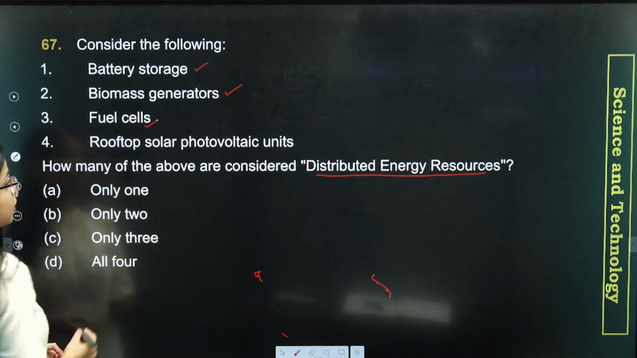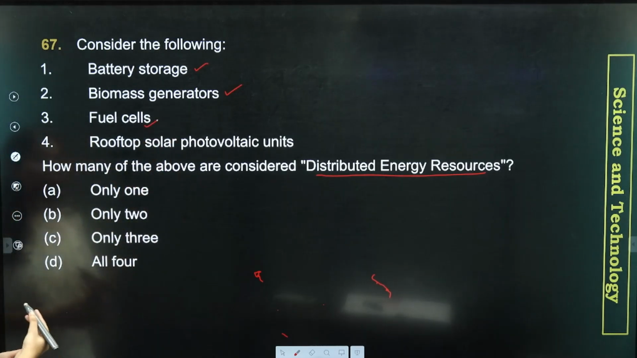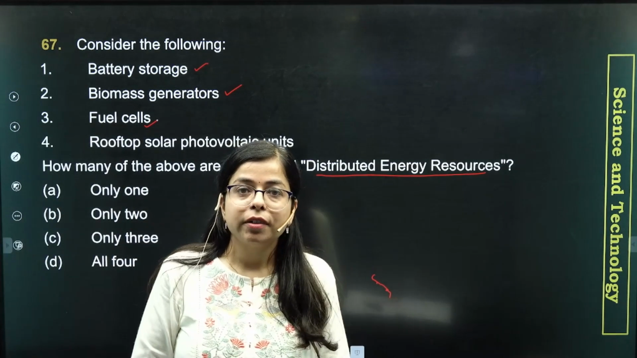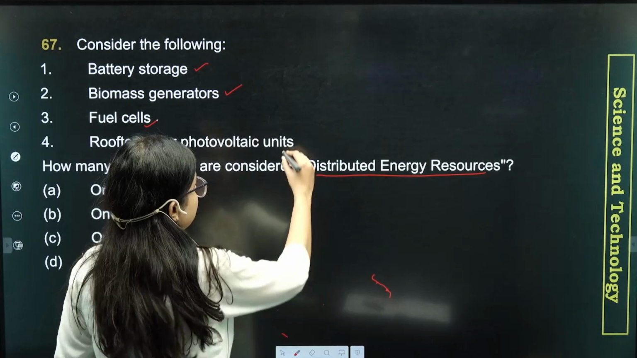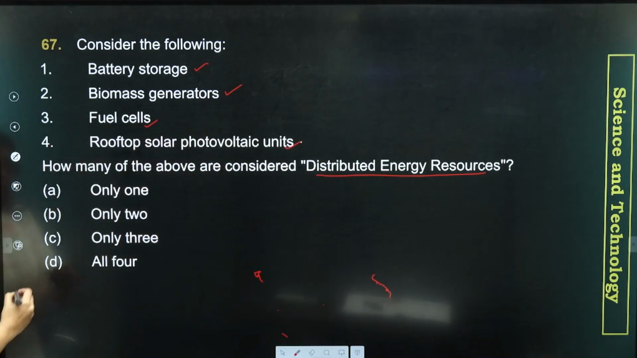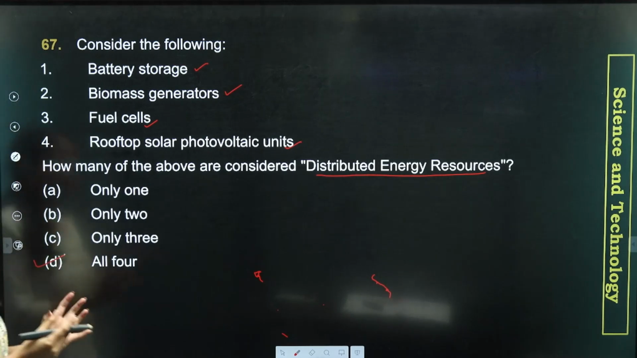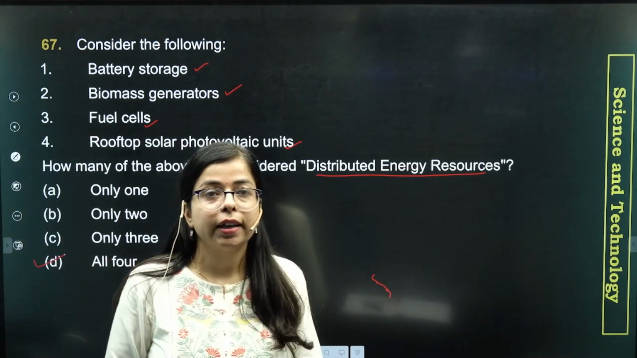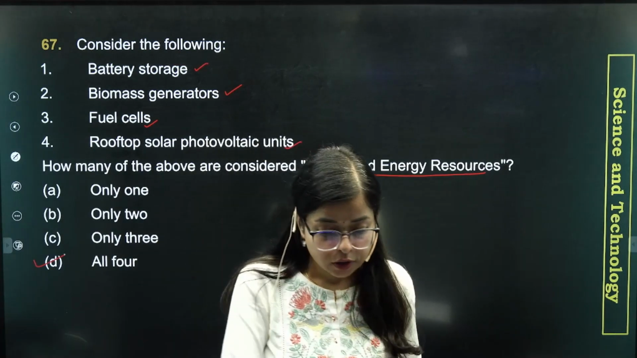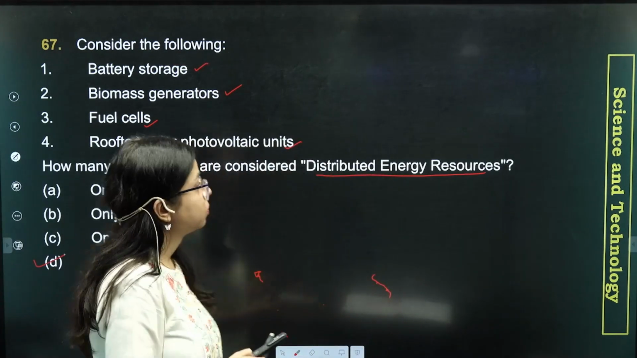Fuel cells are also an example of distributed energy resources. And then rooftop solar photovoltaic units are also an example of distributed energy resources. So what is the answer of this question? The answer is all four, as all of the four options are considered distributed energy resources. Now with this, let's move on to our next MCQ.